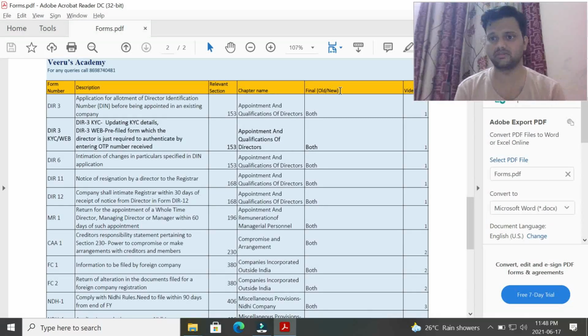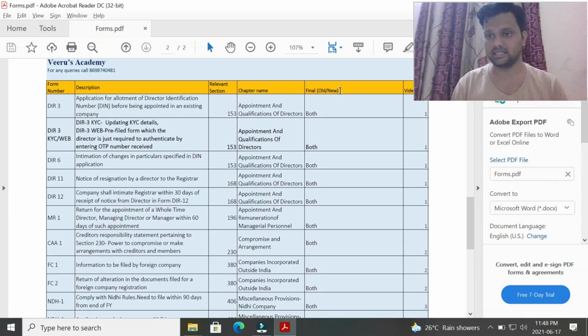What is there in Section 153? Every person who intends to be appointed as a director in an existing company has to make an application to the Central Government in Form DIR-3. DIR-3 contains all the details like name, father's name, proof of residence, address, and all of the details. After going through all the information, the Central Government will allot a DIN number within 30 days of the receipt of the application. This is the usual procedure.